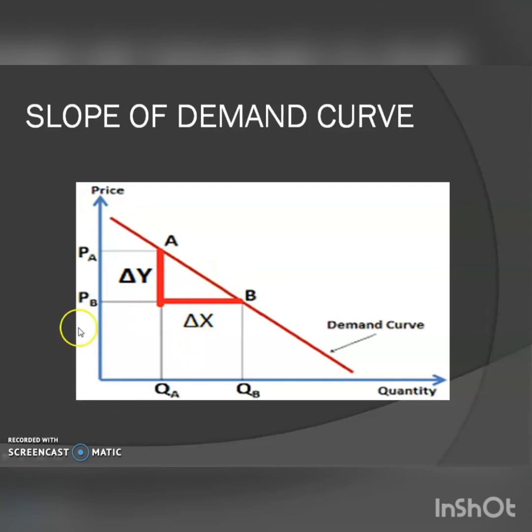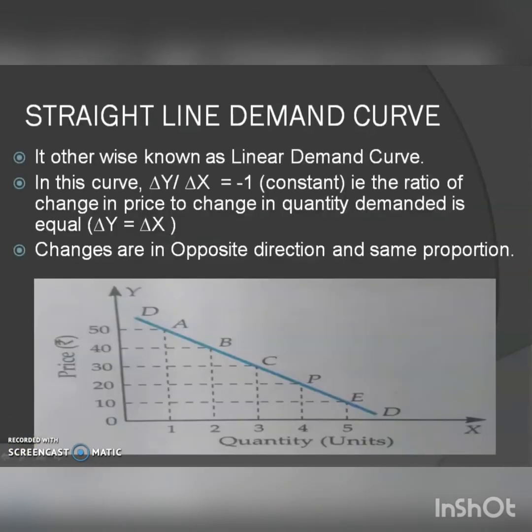of this demand curve. So the demand curve is a negatively sloping curve, but it may be a straight line or a curved line. First of all, what do you mean by a straight line demand curve? A straight line demand curve is otherwise known as a linear demand curve. That means delta y by delta x is equal to -1, that is, the ratio of change in price to change in quantity demanded is equal. That is, delta y is equal to delta x. The negative sign shows the negative relationship between price and quantity demanded.